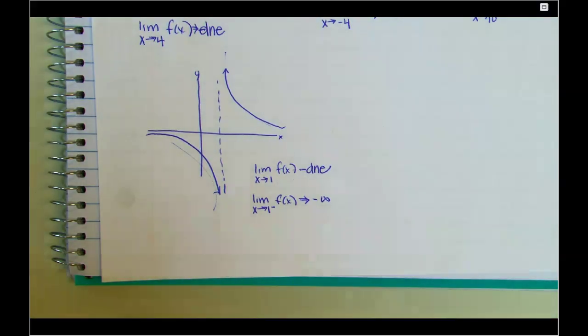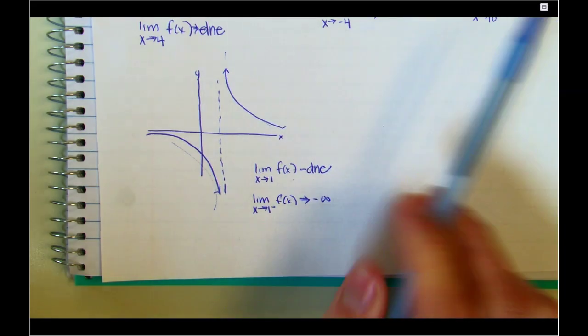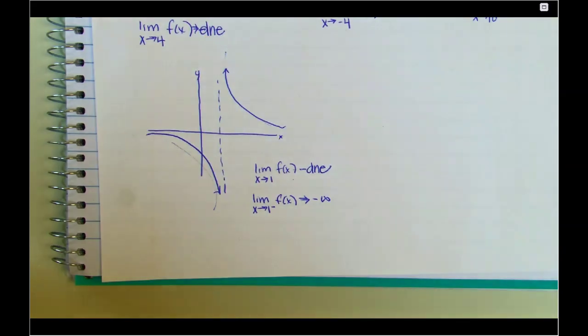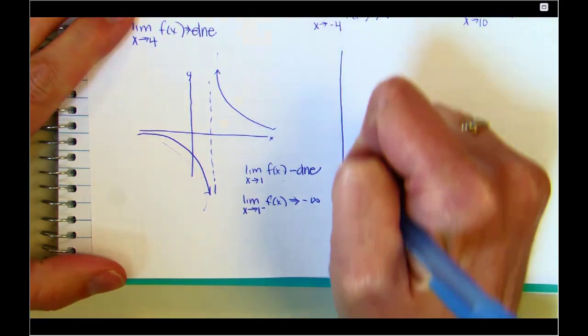Okay, so pause a second, talk to the person sitting next to you and see if they have any questions about when they can put infinity as an answer or when they need to put does not exist. Okay, please summarize that for each other. When you're done, go ahead and unpause.